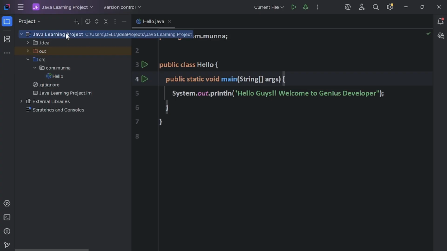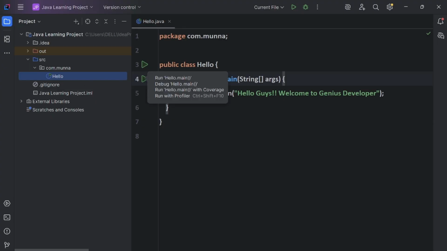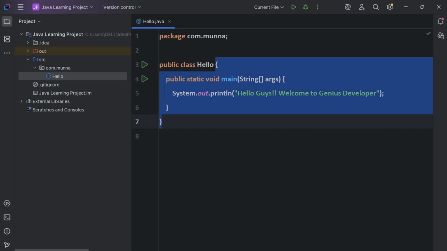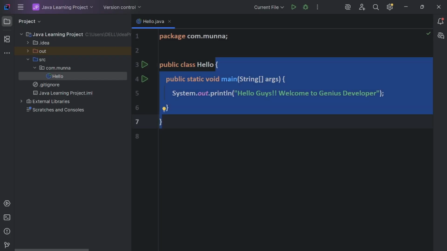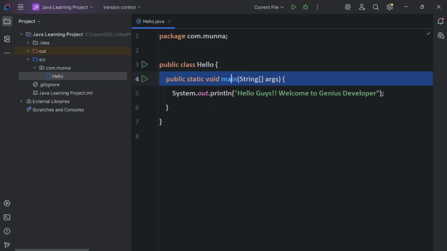So guys, after creating a Java learning project like this one, and after creating the Hello class, now we will see what the main method is, and what the main class is. This is the main class, also called the driver class, and this is the main method, public static void main. This is a very important method in Java coding or Java technology.